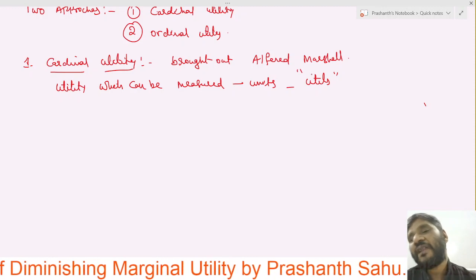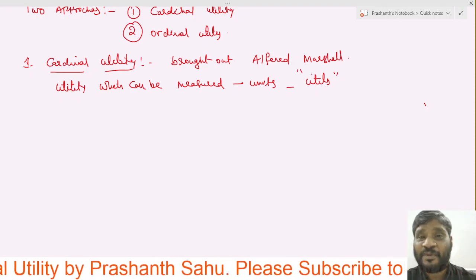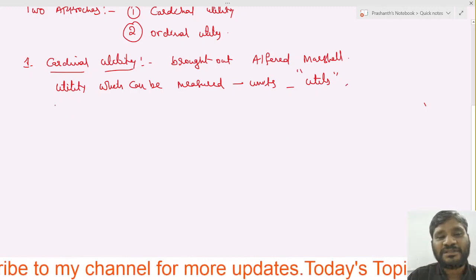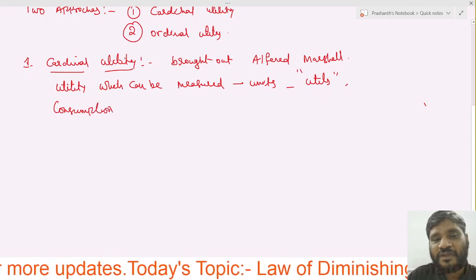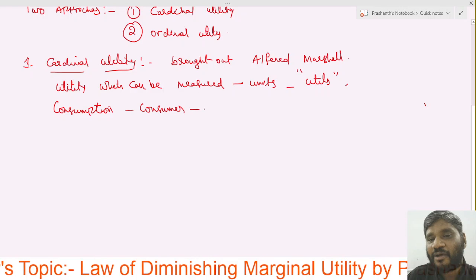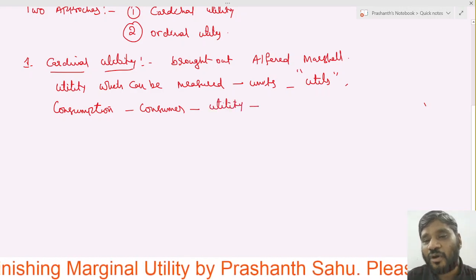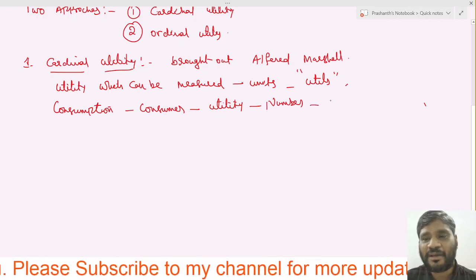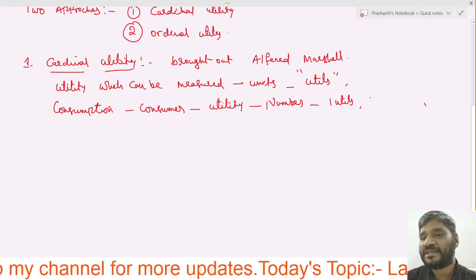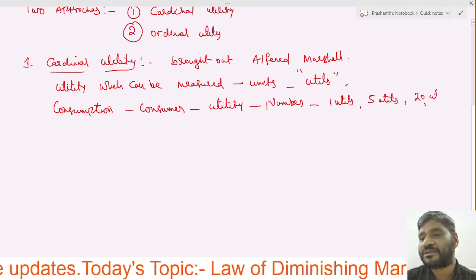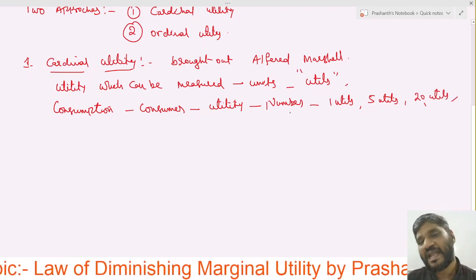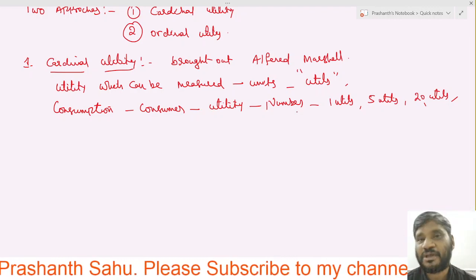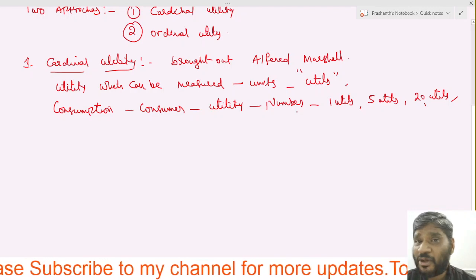In the same way, according to Alfred Marshall, utility can be measured in terms of units, which are called utils. When the consumer consumes and gets some utility, it is measured in numbers, like 1 util, 5 utils, 20 utils, 50 utils, and so on.